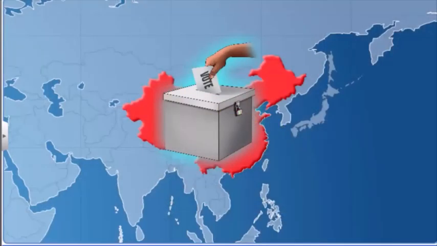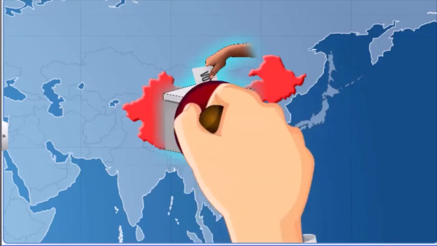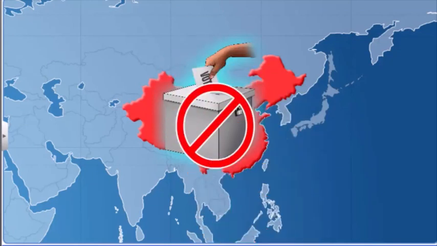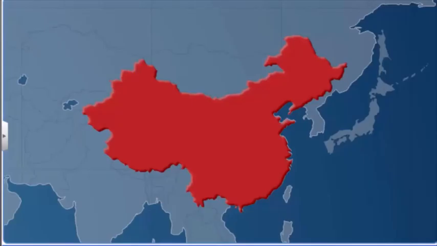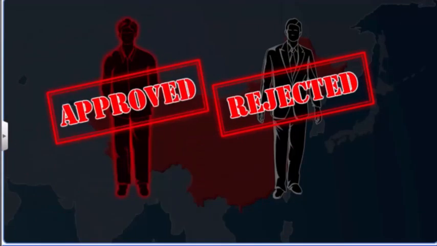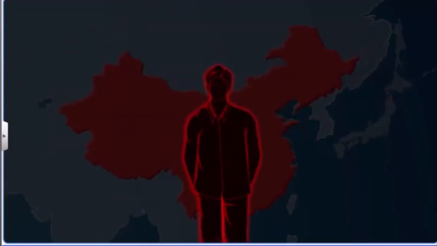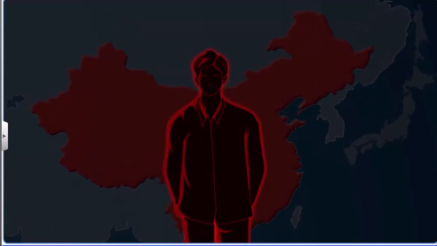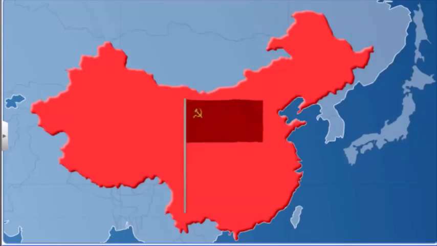However, not everyone can contest in these elections. Every candidate, before contesting, needs to be approved by the Chinese Communist Party. In 2002-2003, to contest elections, the candidates needed to be members of the Chinese Communist Party or one of the 8 smaller allied parties. Result: the Communist Party forms the government every time.